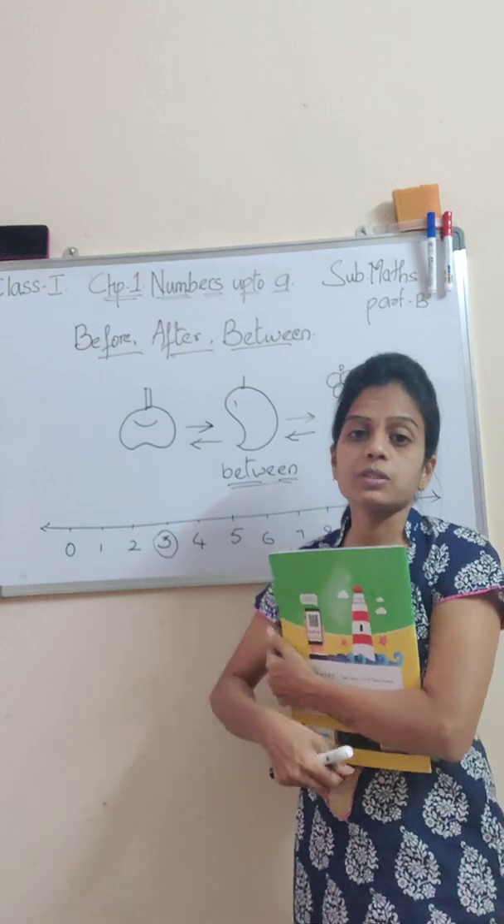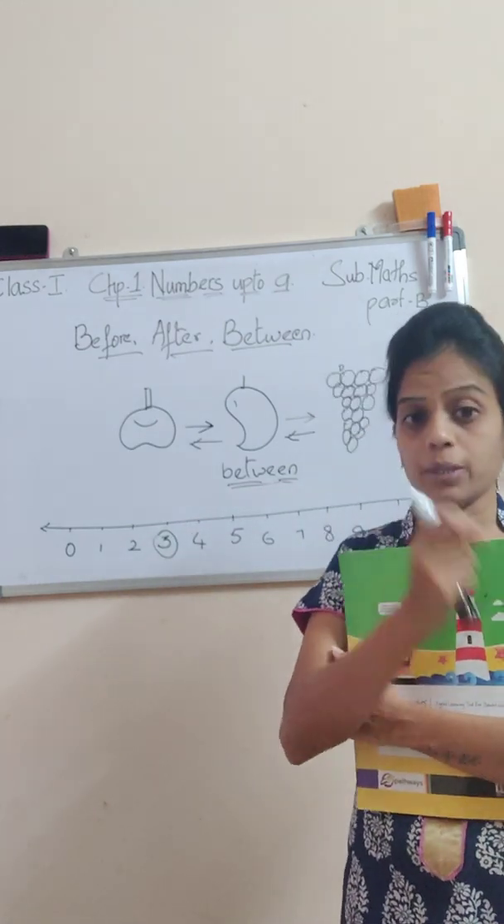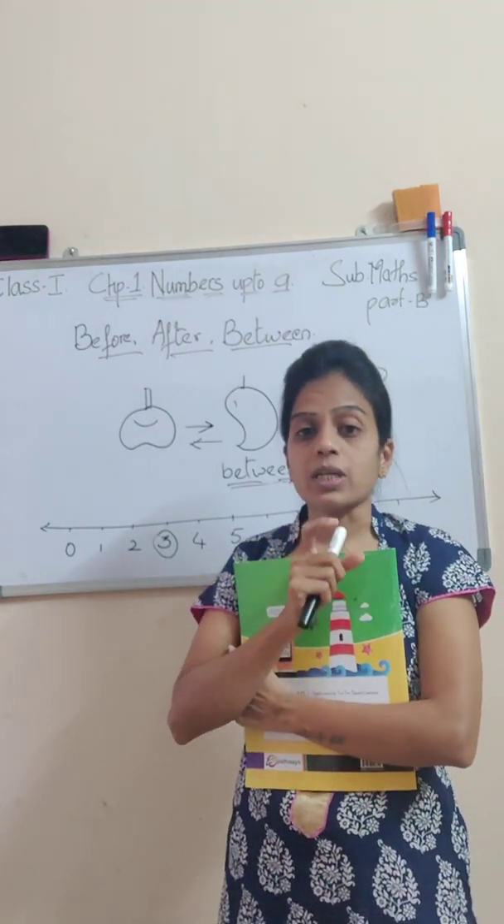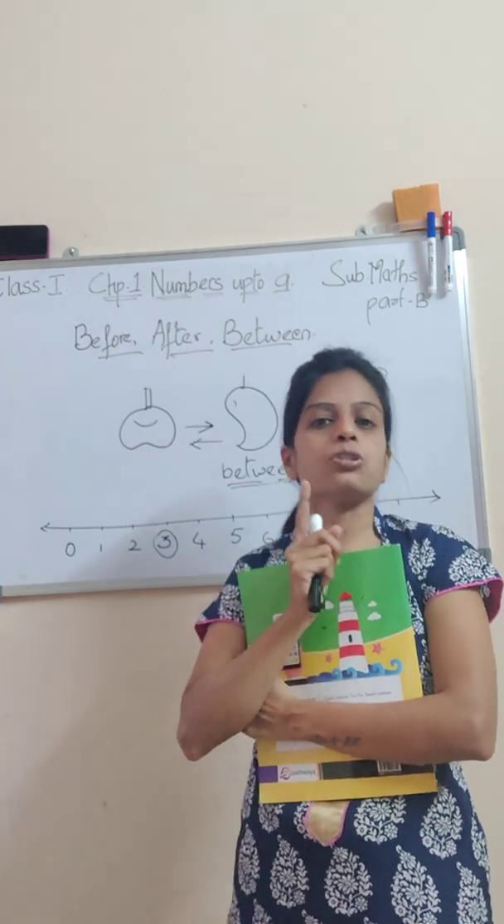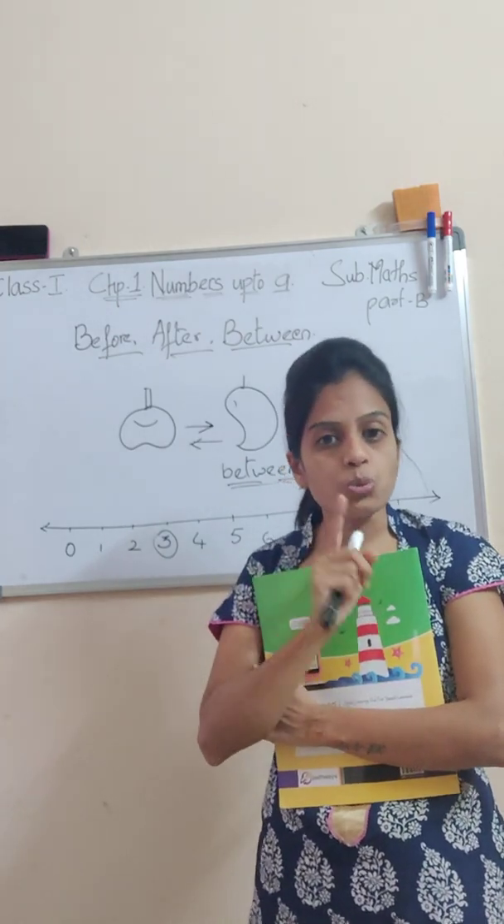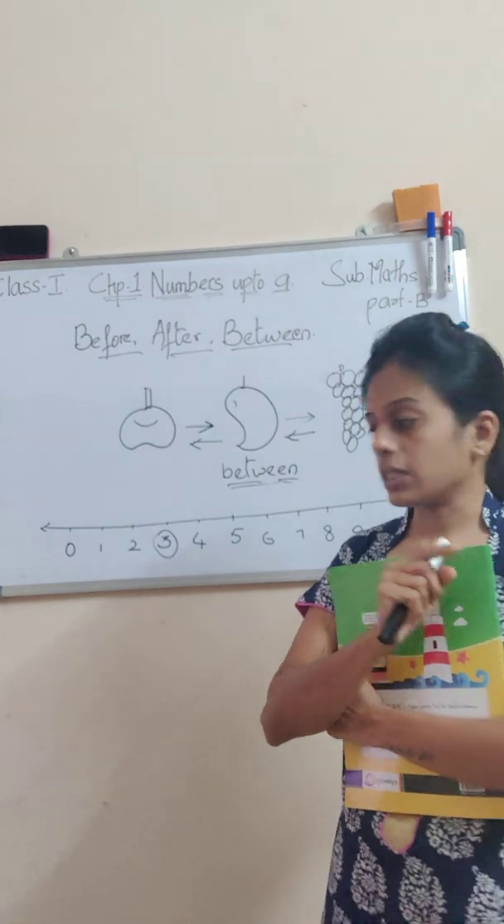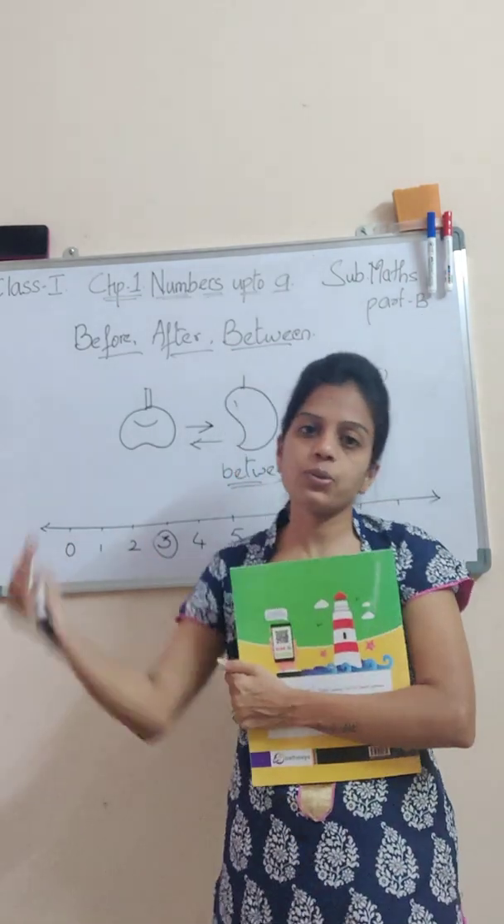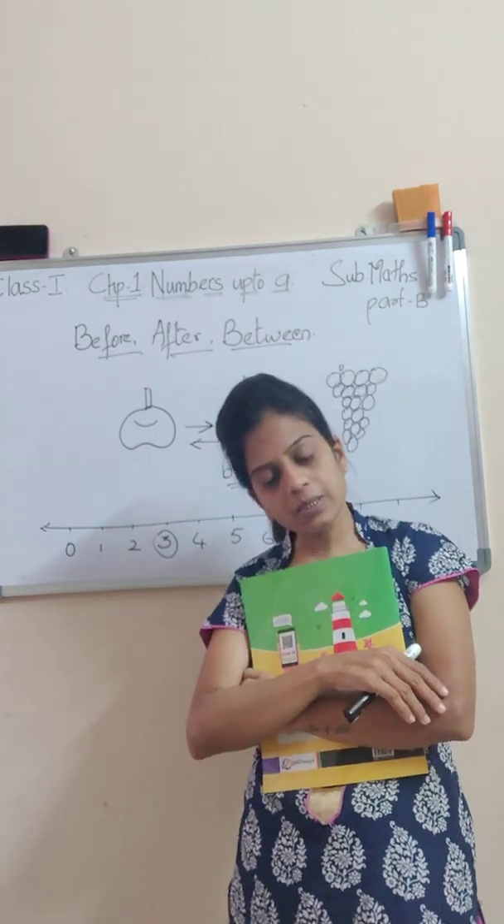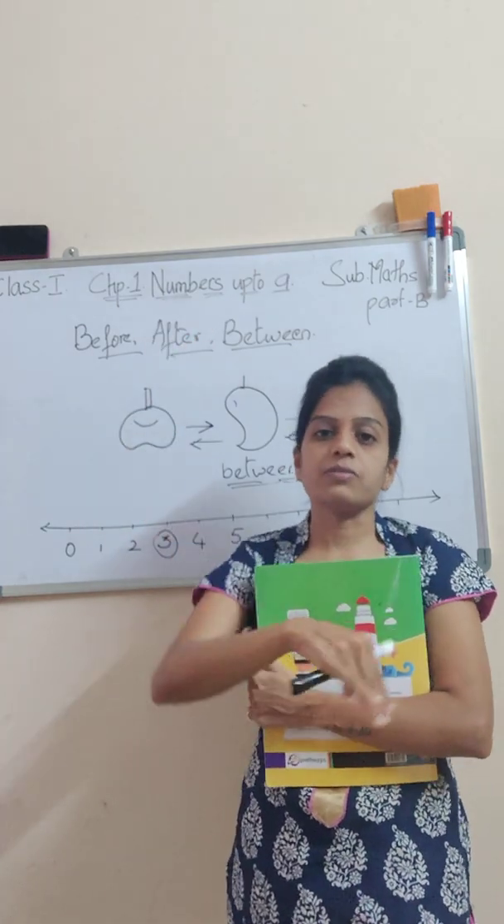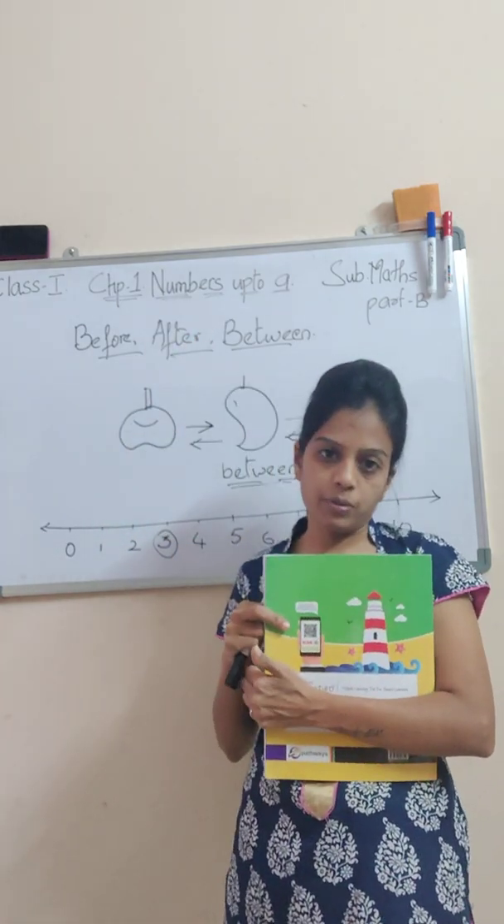Students, writing the after number is easy, writing the between number is easy. But when you write the before number, many of the students get confused. So don't forget another important thing. Whenever you are writing the before number, you count backward. Simple. When you count in reverse, you will get the before number.